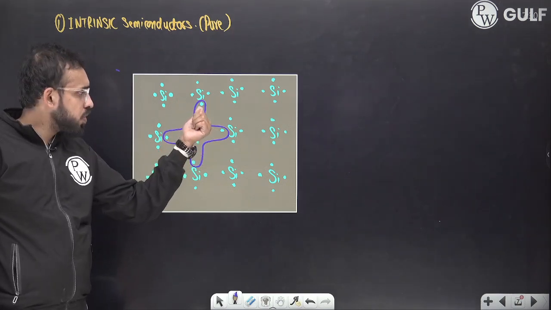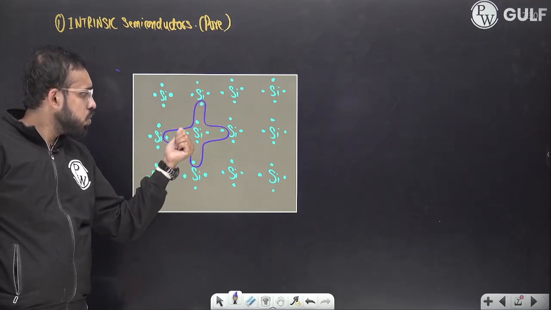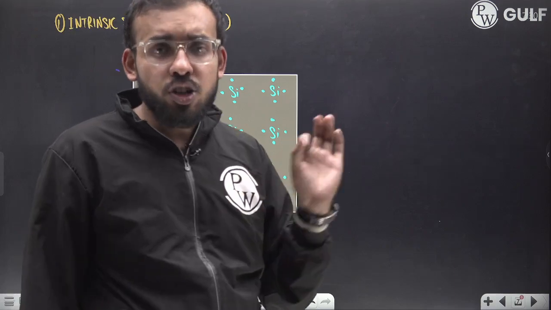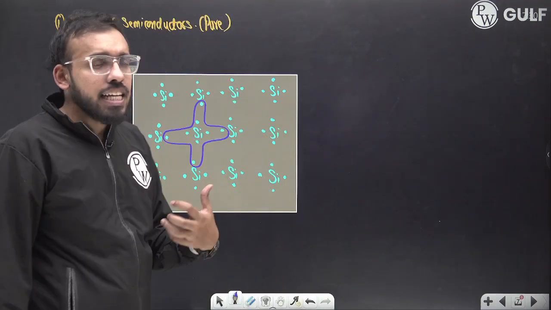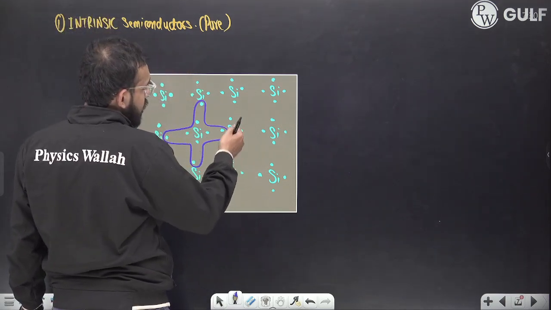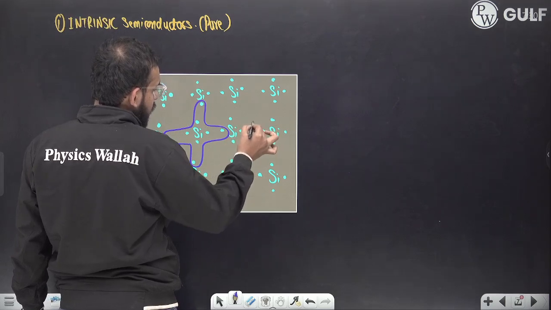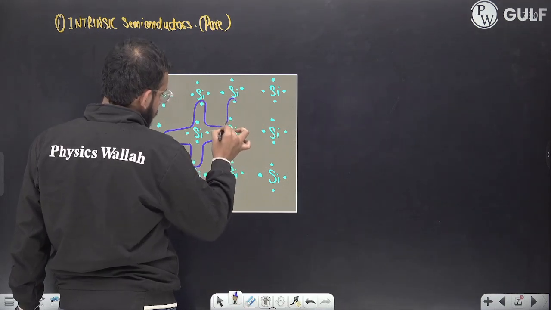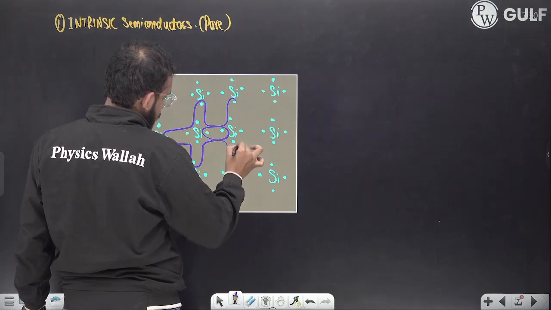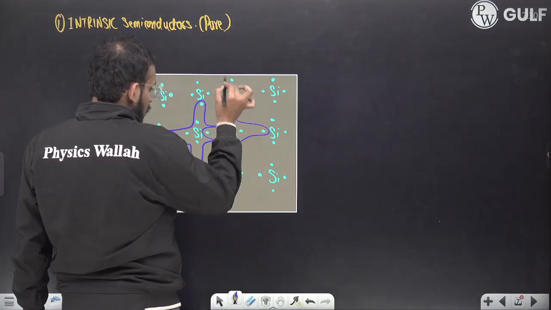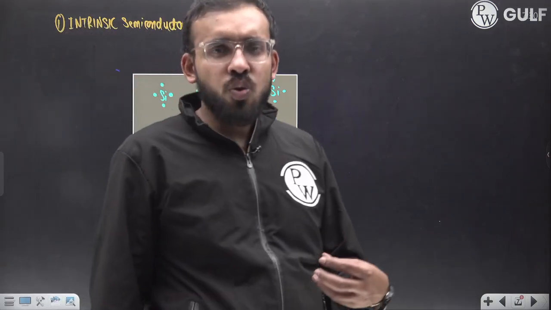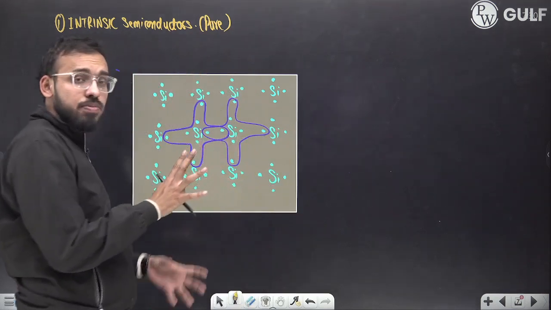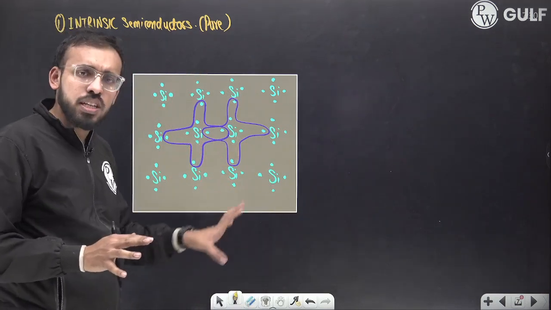Now watch out this blue territory. 1, 2, 3, 4, 5, 6, 7, 8. 8 electrons are there. If I talk about this silicon atom, can I say now it has attained stability? Similarly, the adjacent one would also be forming covalent bonds like this. Correct? And this is referred to as pure silicon. Why pure? Because only silicon atoms are there in this crystal.